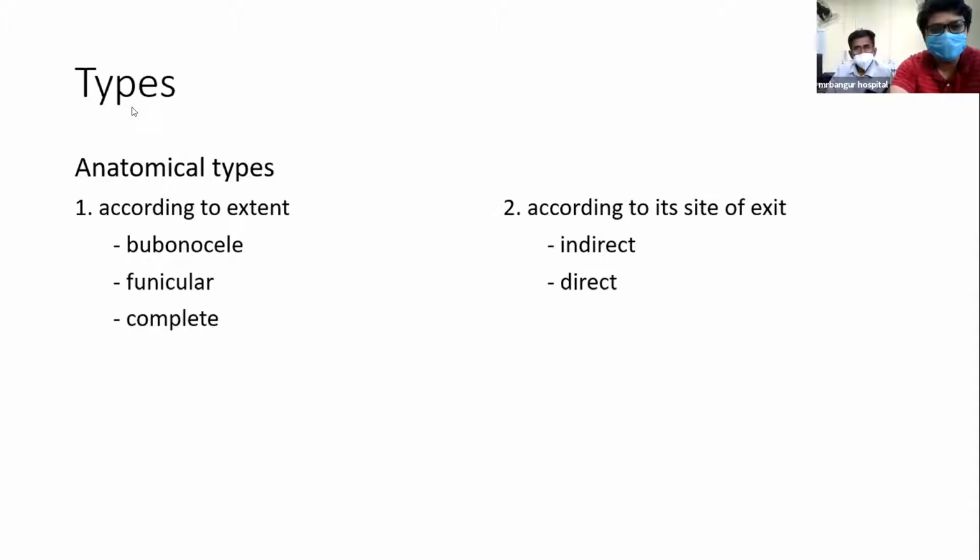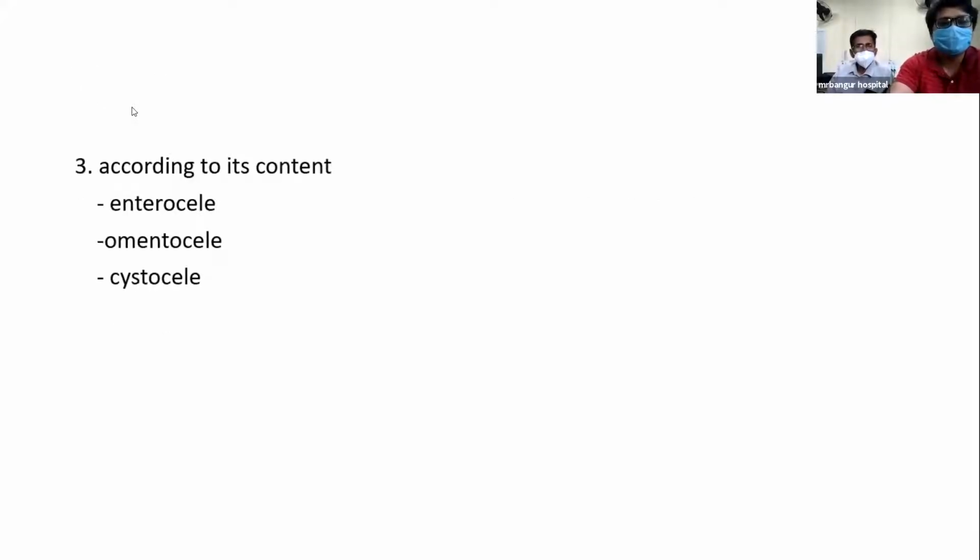In bubonocele, the hernial sac is confined within the inguinal canal, and in funicular, it crosses the superficial inguinal ring, and the testis and spermatic cord are palpated separately. According to its site of exit, indirect and direct: the hernial sac enters through the deep inguinal ring in indirect, and through Hesselbach's triangle in direct. According to its content: enterocele, omentocele, and cystocele.